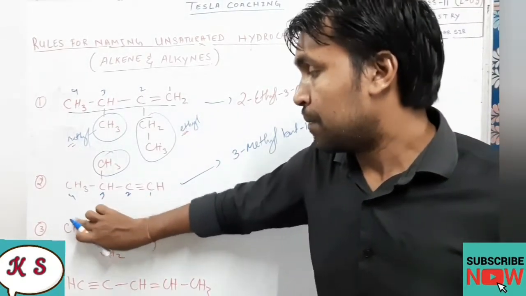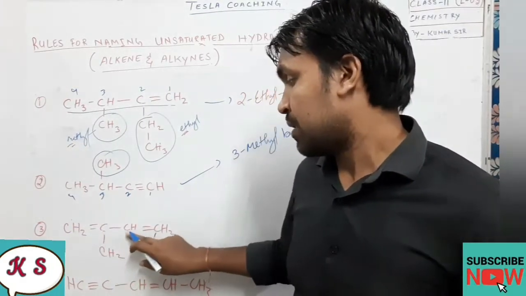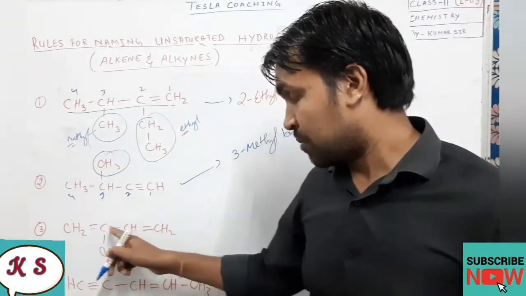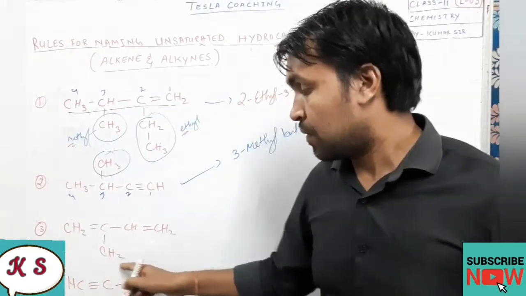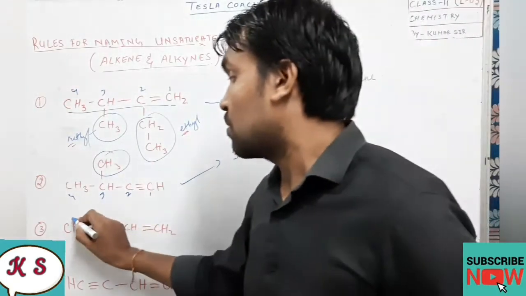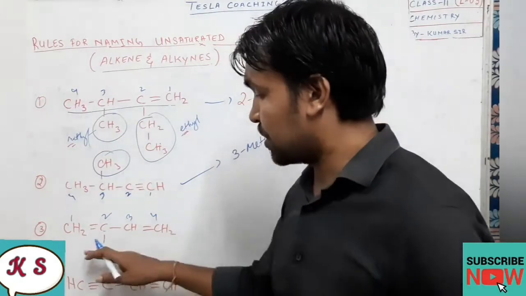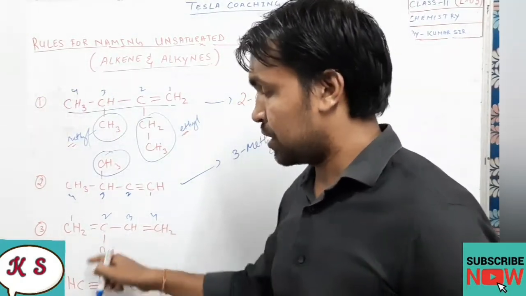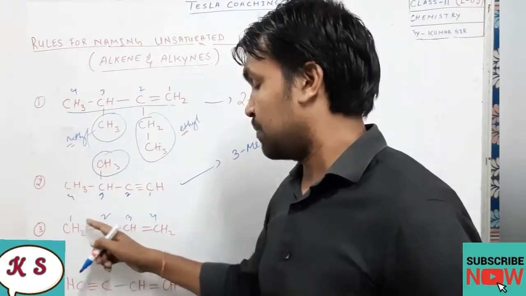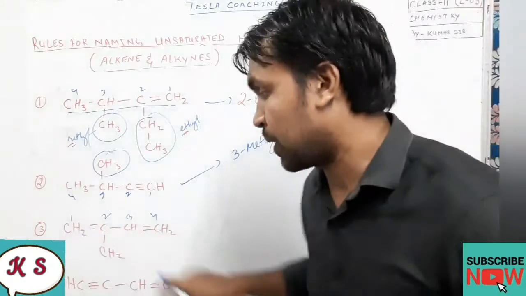But we will go for this method, from left to right, because when we come from left to right, the position of the branch is also getting a lower number. 1, 2, 3, 4. If I come from this side, the branch is getting which position? Third. But if I come from this side, the branch is getting the second position, and the double bond on both sides is getting the same position. So let's go for this one.